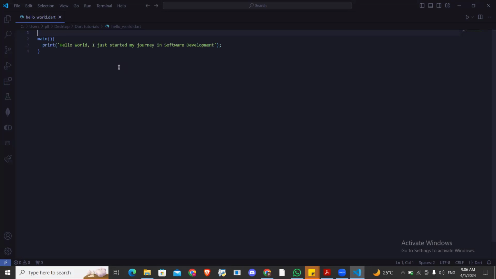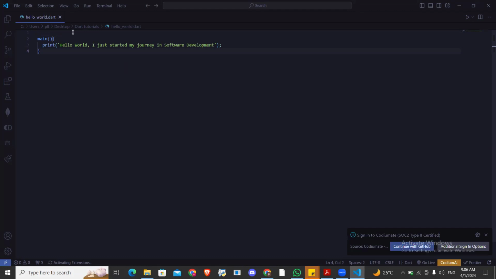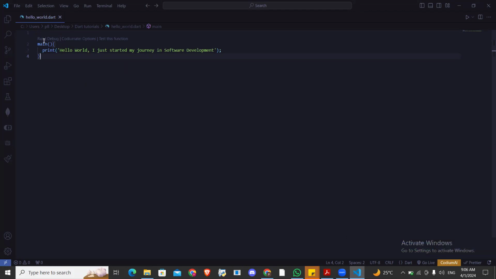And although it's not giving us that run, there is this run. Okay, maybe it's coming up. Yes, this is what I was waiting for. It is coming up, but you might not see it in your own. If you don't see it, don't bother. But if you see it, now you can click run here and it will run your file for you.